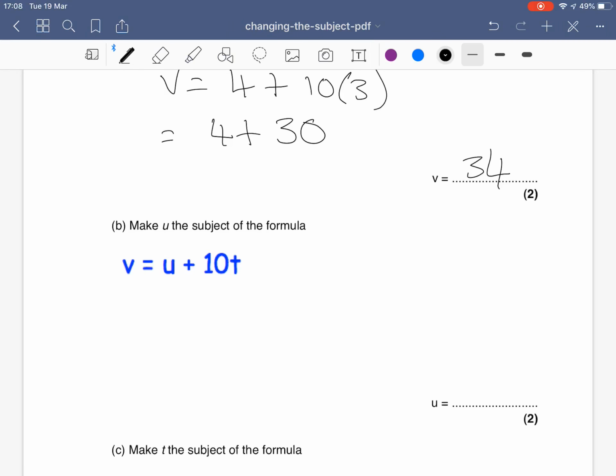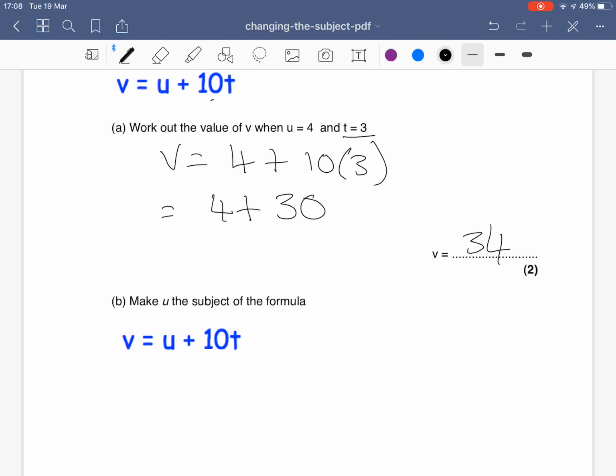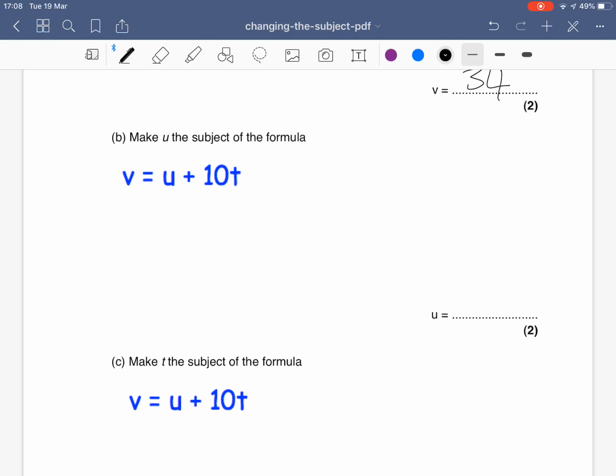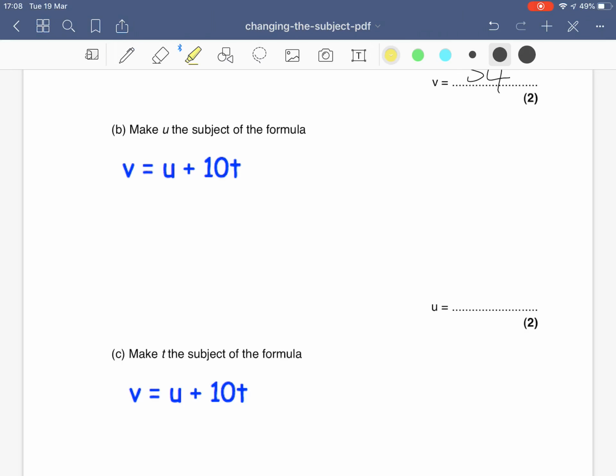This is a change of subject question now. I've got the same formula, v equals u plus 10t, but I've got to make u the subject, so I want to get that on its own. This is an easy one because all I need to do is take away that 10t. So I want to take v, and if I take away 10t, I'll be left with u.